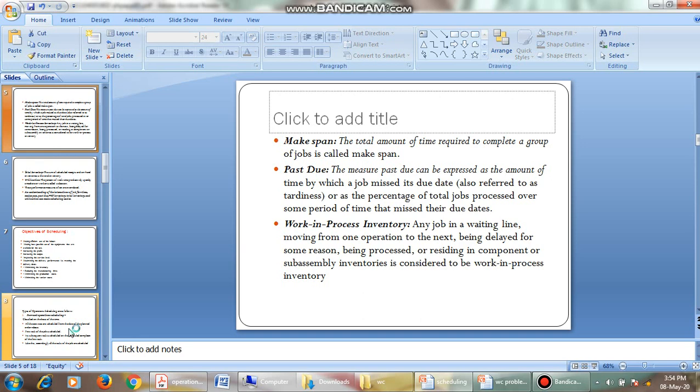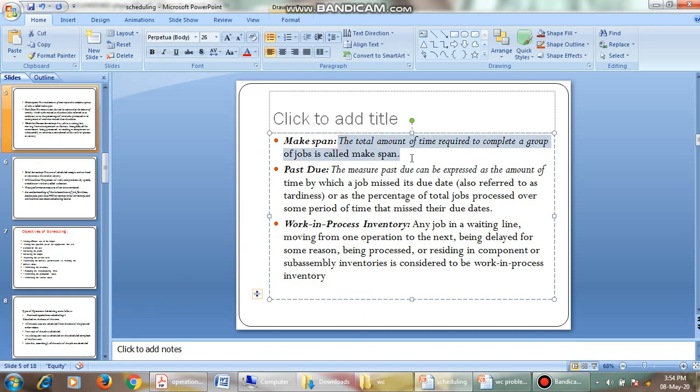See, span is nothing but time period. Here, makespan is the total amount of time required to complete a group of jobs, not a single job. We call it makespan. Okay, let us see the next one. See, the makespan has to be less.